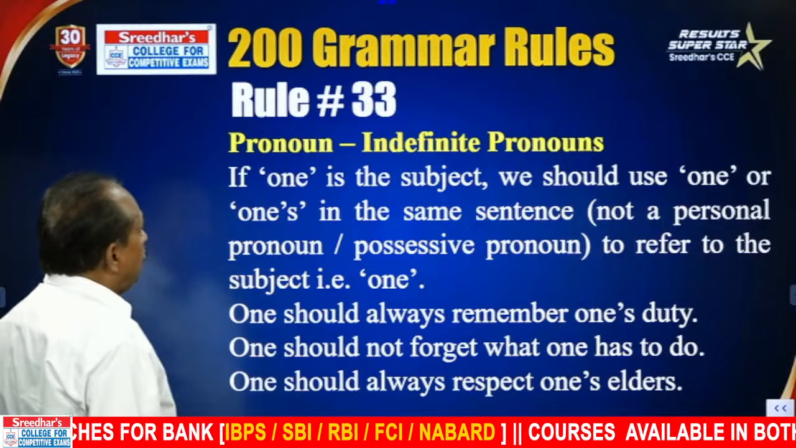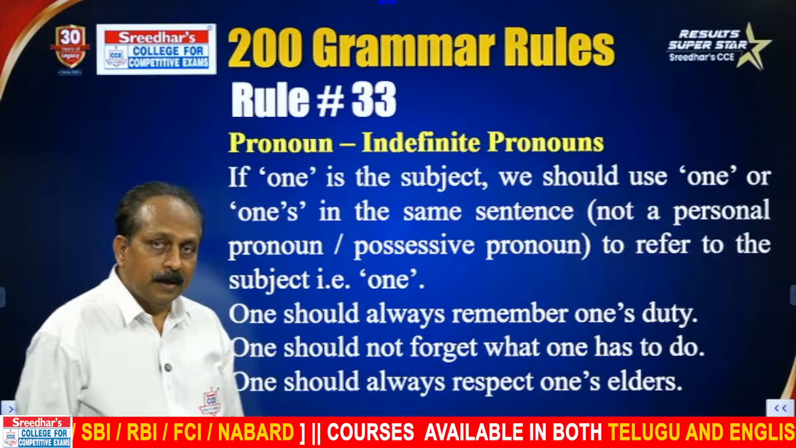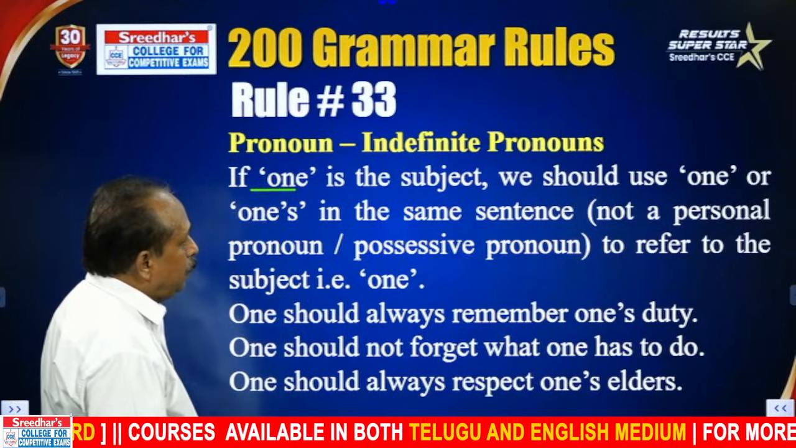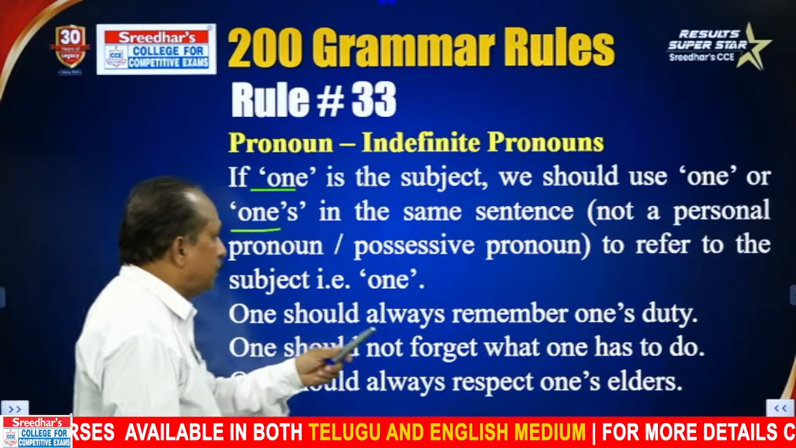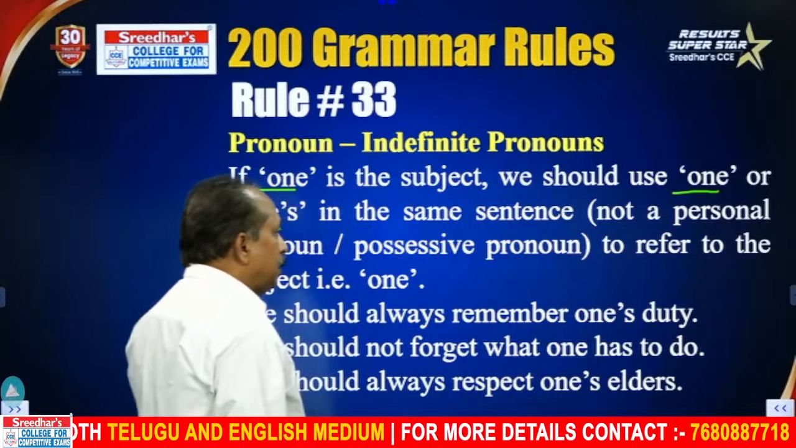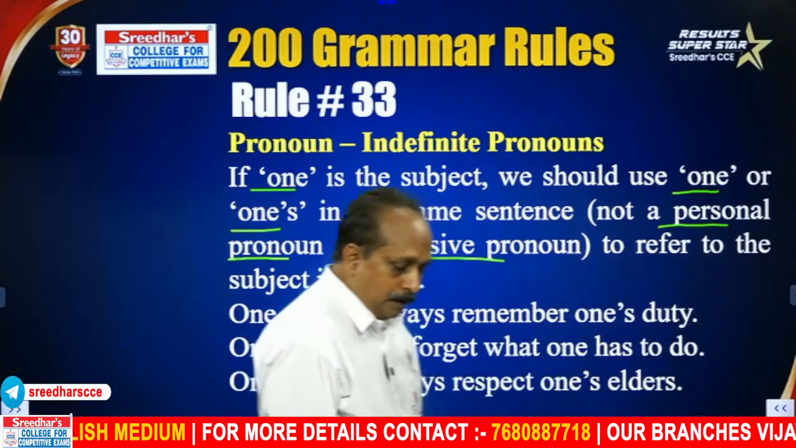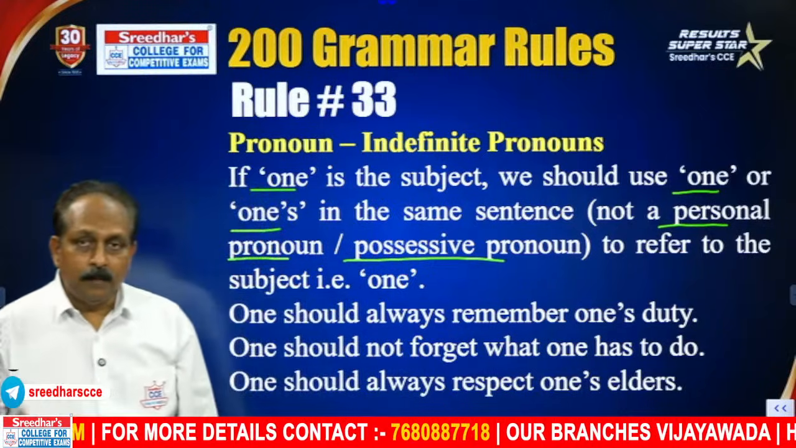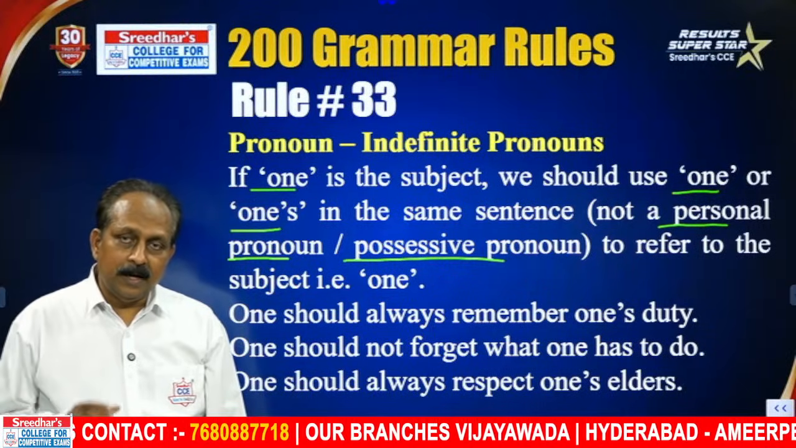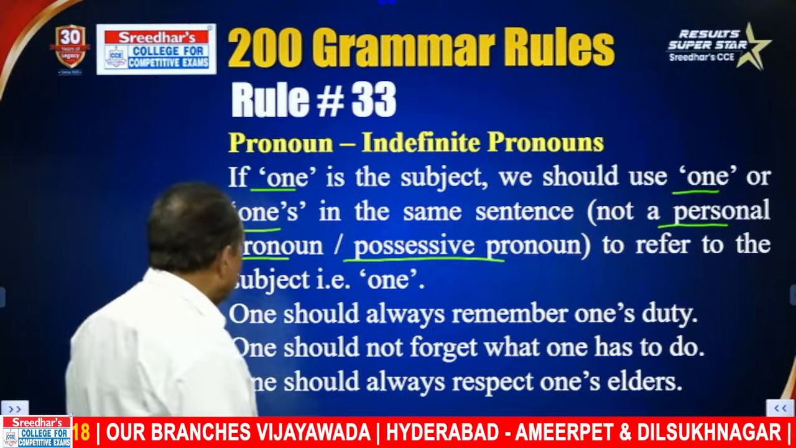I'm still with rule number 33. And the other indefinite pronoun, which is very important. What is the other one? One. If one is a subject, we should use one or ones. But people make a mistake in the same sentence, not a personal pronoun, not a possessive pronoun. Usually they use a personal pronoun in place of one, and they use a possessive pronoun like his in place of one's. Look at the examples, then you understand.